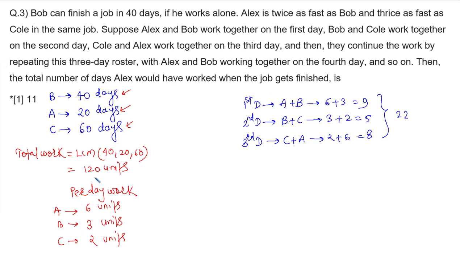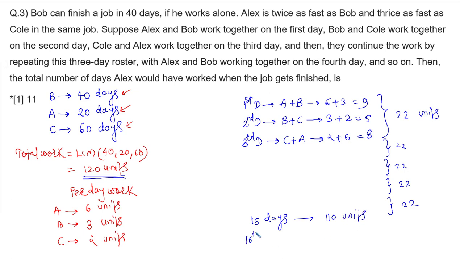We need to complete 120 units, everyone. So 22 into 5 is 110. So we require 5 such groups. Till this point, there are 5 groups, every group 3 days, so 15 days, and 110 units are completed. Okay.